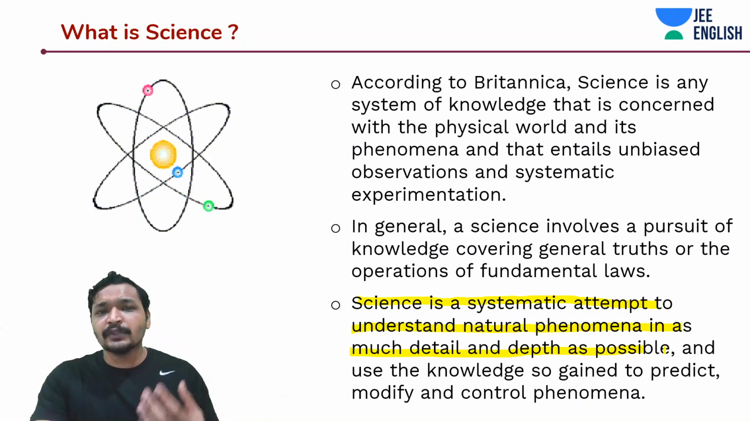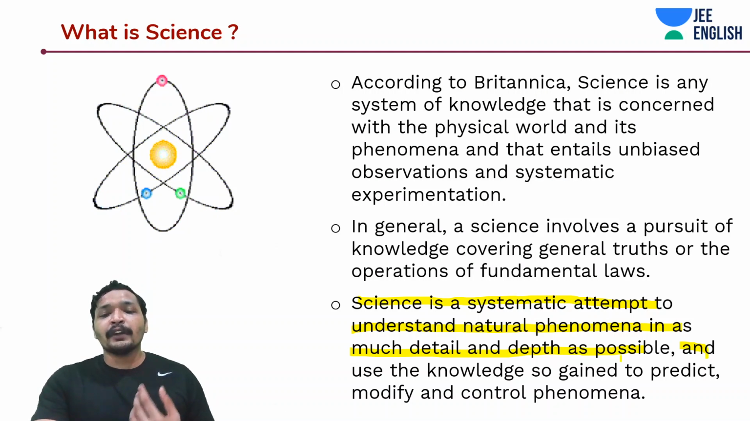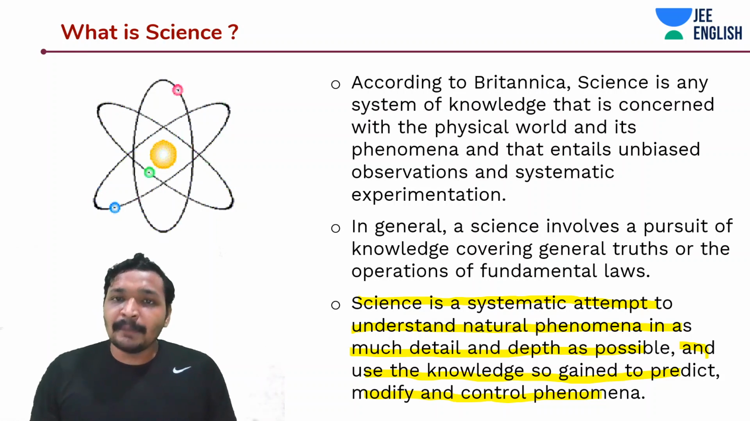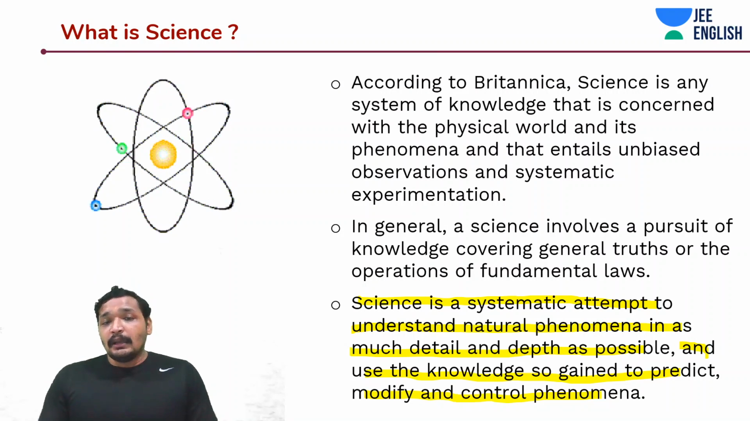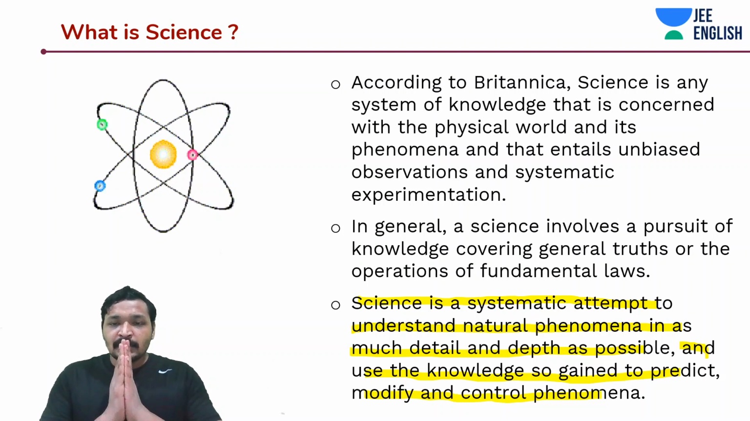If you're really trying to pursue knowledge, you'll try to explore things in as much depth and detail as possible. And you'd create a model around it, a quantitative expression around it, to predict, modify, and control the phenomena. Now, the definition should not change, but people have different perceptions, and it's a collection of too many knowledges. But science must include a systematic approach to understand nature.